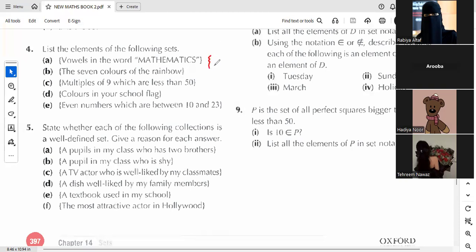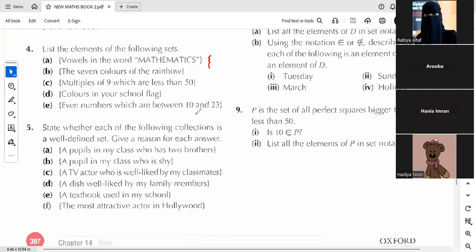Set notation. Yes. Miss, if the same element appears, like 2, then we will write it only once, right? Yes, we can, because repetition is not allowed in a set. We have 3 vowel letters over there, A, E, and I. So you just need to write 3 of them with commas in between. Okay, part B is same. You need to write the 7 colors of the rainbow.